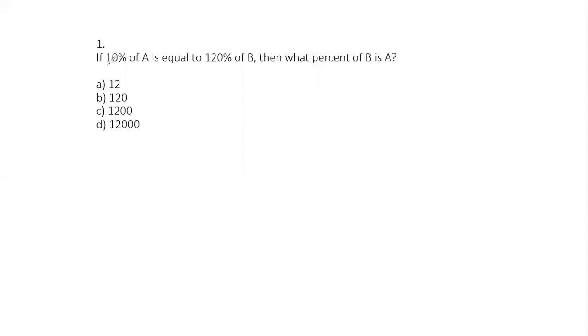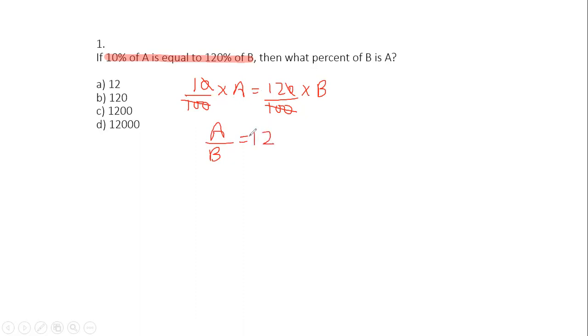The question says that if 10% of A is equal to 120% of B. So I get one equation from here: 10% of A is equal to 120% of B. You see, I just made the equation mechanically. Let me simplify the equation. 100 will go away, 0 will be cancelled out. So from here I get that A by B is equal to 12.